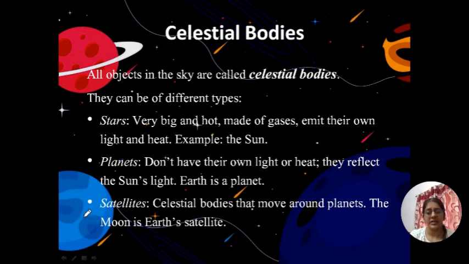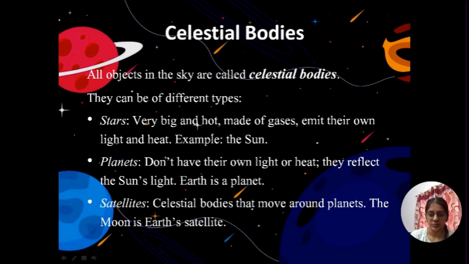Then there are satellites also in the sky. These are celestial bodies that move around planets. Satellites can be natural also and artificial also. Moon is Earth's satellite. And what type of satellite it is? It's a natural satellite. It's not human made.